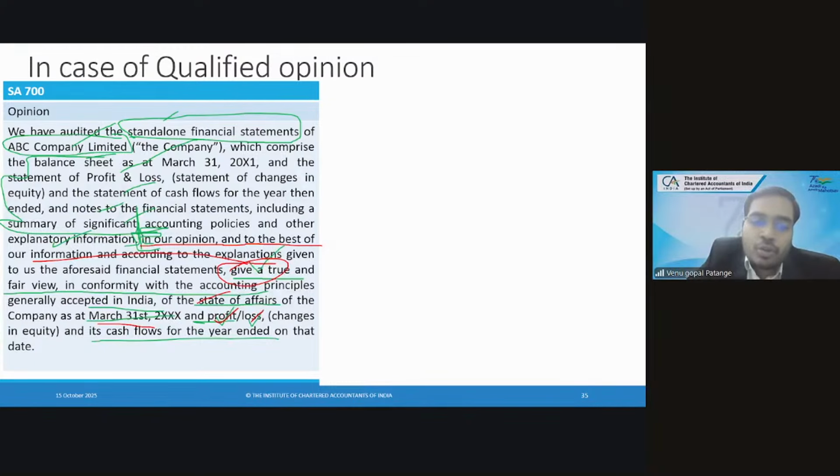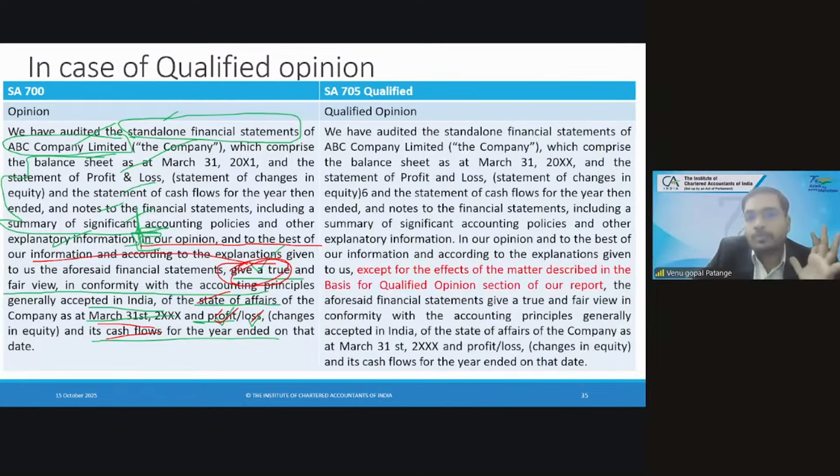So generally if it is profit, you choose profit, and cash flows. All these are representing true and fair view. So this is how you give a clean report. Now, qualified, what will you give? Copy paste. Copy paste. But the important paragraph, you copy paste and you insert this.